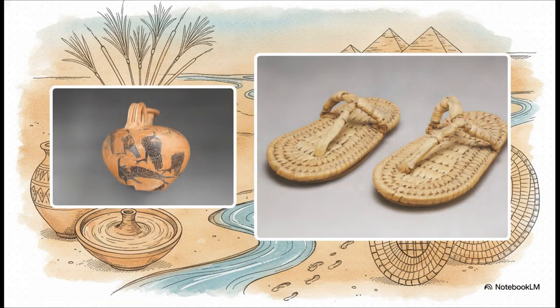But what I find truly fascinating about this era is how these smaller artifacts completely humanize the past for us. When we think of ancient Egypt, our minds immediately go to grand pyramids and golden pharaohs. But it was also just regular people living, working, and walking the banks of the Nile in these exact types of woven sandals, or storing their daily goods in this bird-painted pottery. It's a great reminder that history is ultimately made of ordinary people using everyday technology to navigate their world.